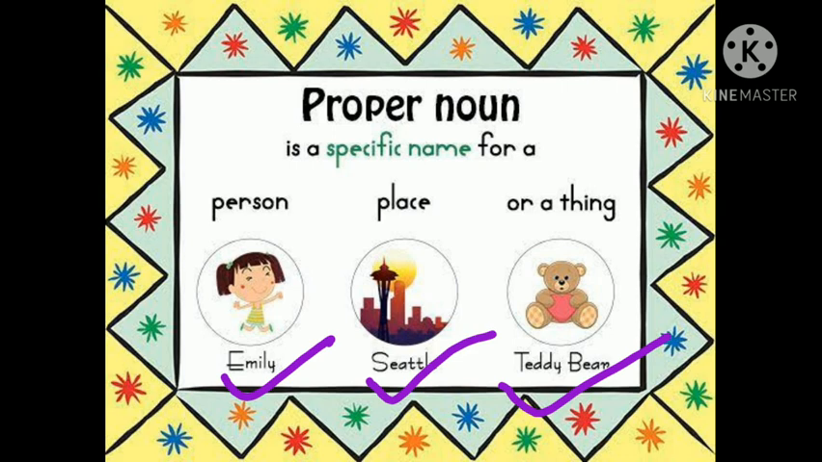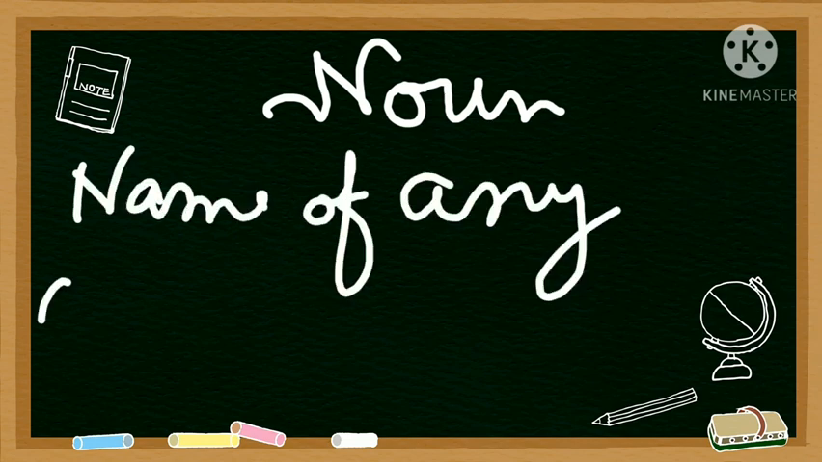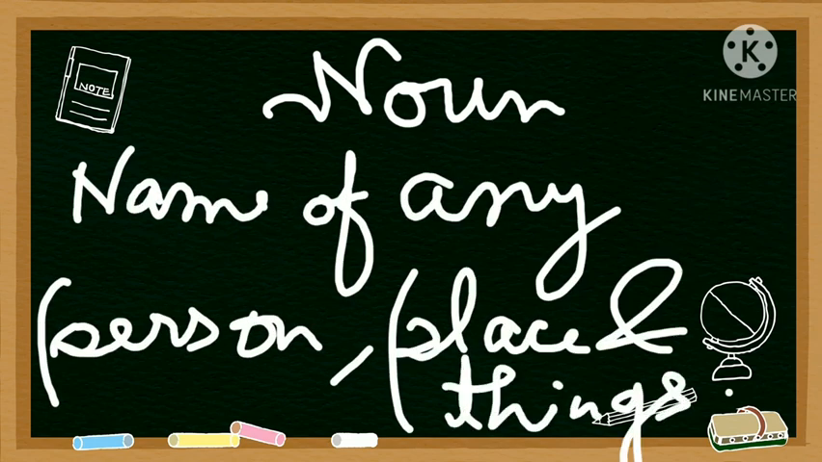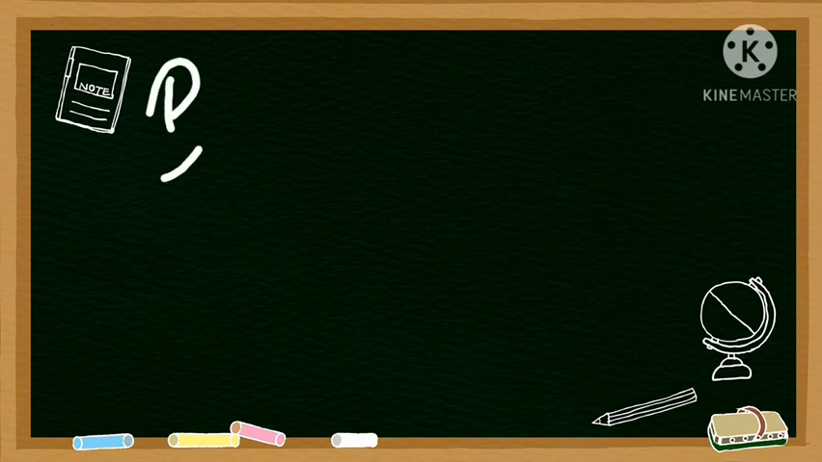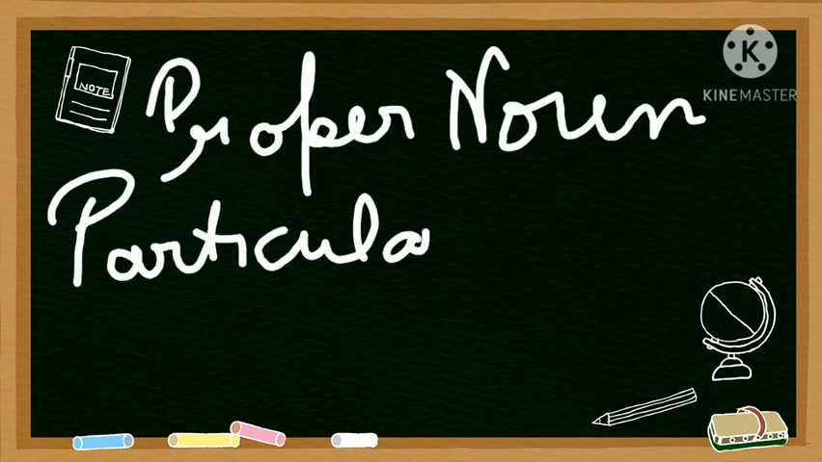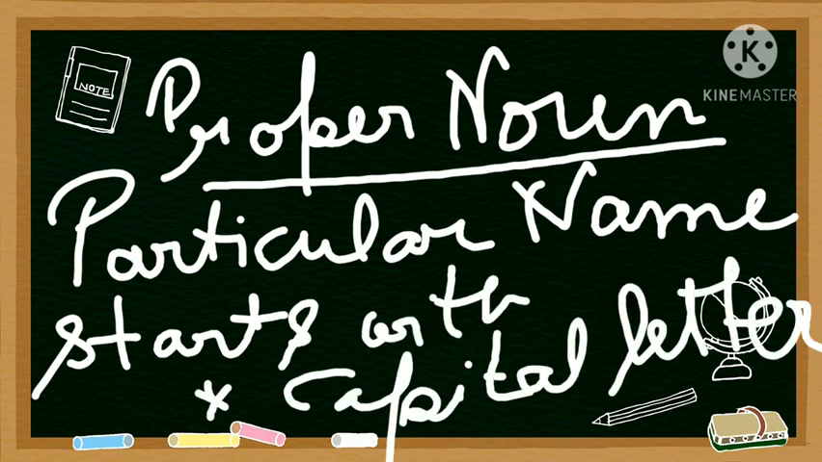So I think you understood. Let's have a short recap. So do remember, noun is a name of any person, place, or thing. Okay. And proper noun is a name of any person, place, or thing in a particular name. Okay. So P for proper and P for particular name. Be careful about it, and you should learn like this.